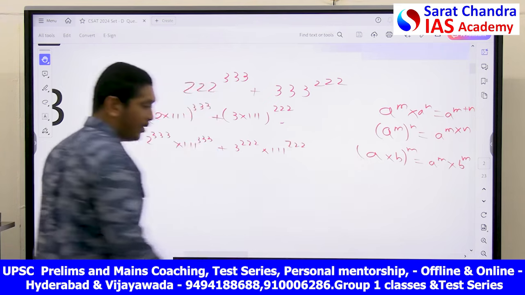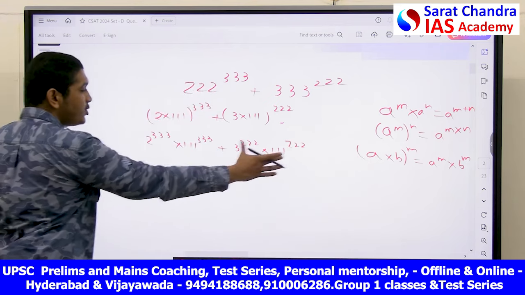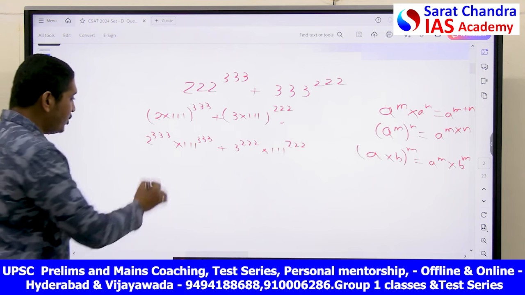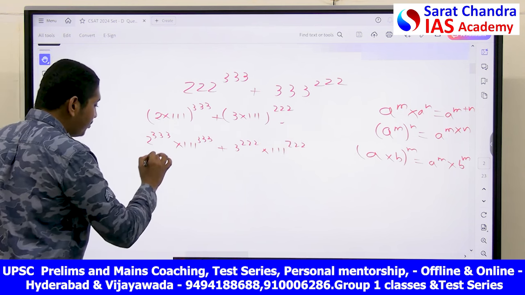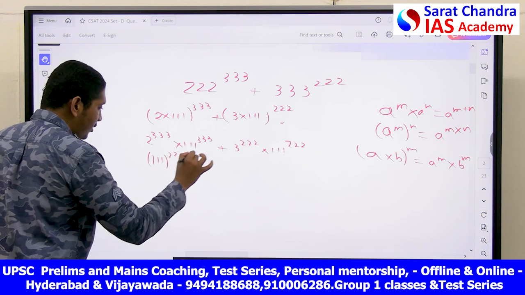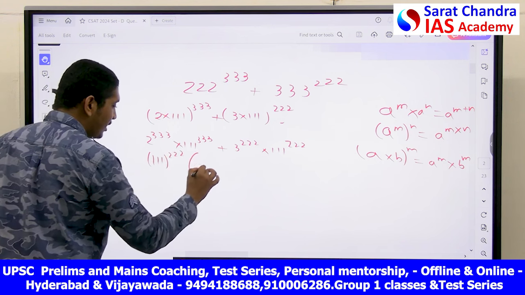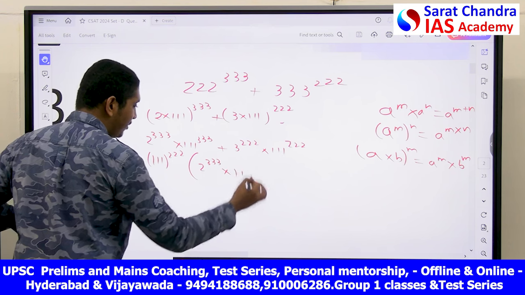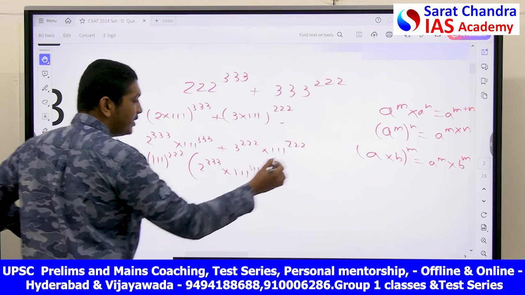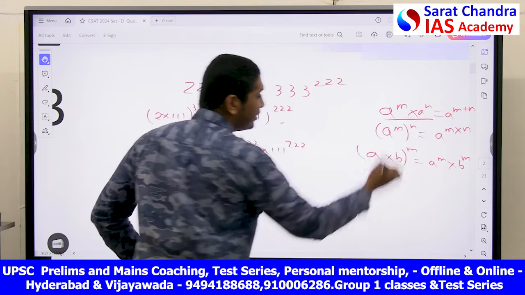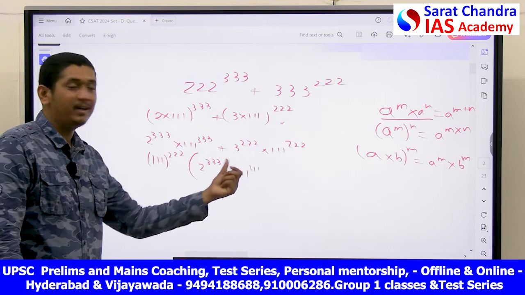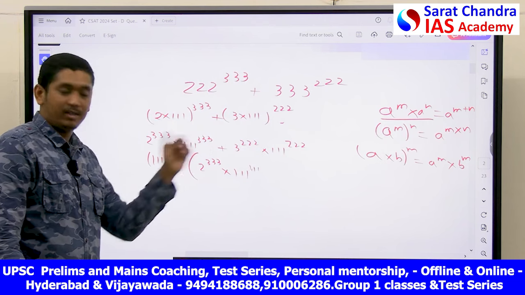Now of these two, you can take 111 power 222 as common. When you take 111 power 222 as common from both of them, you will get 2 power 333 into 111 power 111 from this. If you multiply 111 power 222 with 111 power 111, what you get is 111 power 333 only.